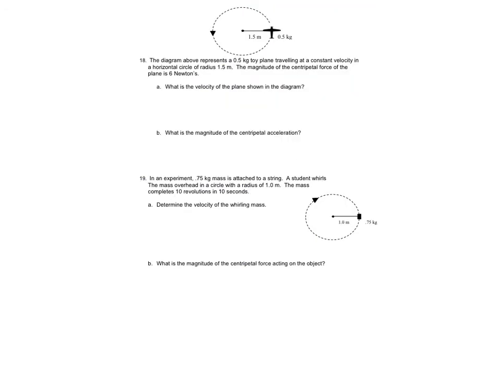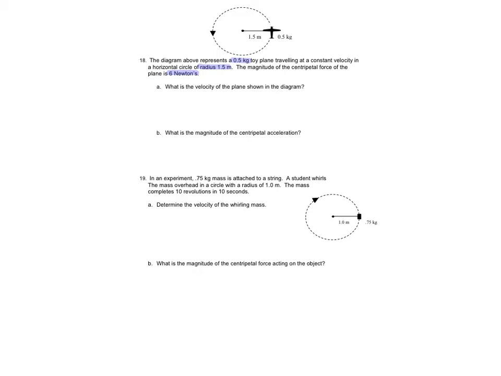All right, last page. I have a diagram showing a toy plane traveling at a constant velocity in a horizontal circle of radius 1.5. The magnitude of the centripetal force of the plane is 6 newtons. It shows a toy plane held by a string, traveling counterclockwise. The mass is 0.5 kilograms and the radius, the length of the string, is 1.5 meters. It also tells me the centripetal force.